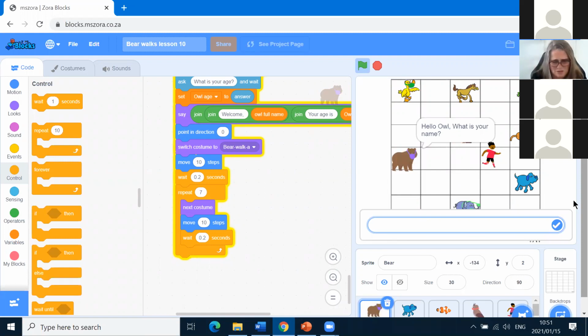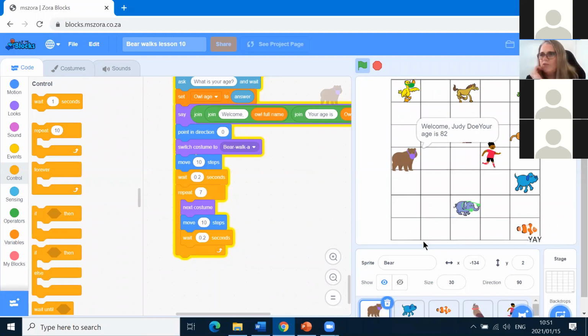It's terrible. What is Owl's name? Judy. Judy Doe. Right. So what is your age? It says she's 82. Welcome, Judy Doe. Your age is, and then now he's walking.